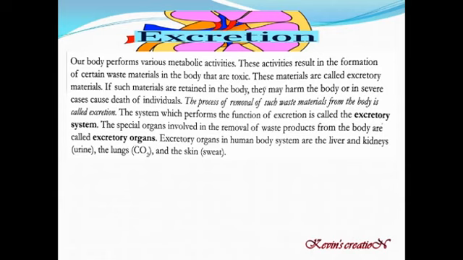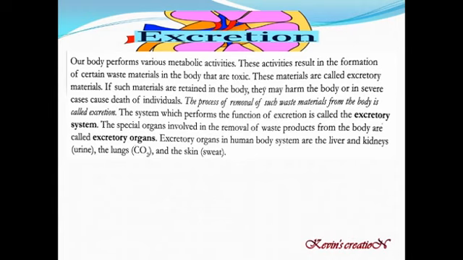Even a person can die because of this. So all these waste products should come out of your body, and the process by which the body does this is called excretion. The process of removal of such waste material from the body is called excretion.